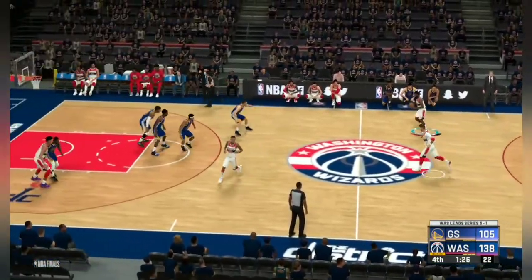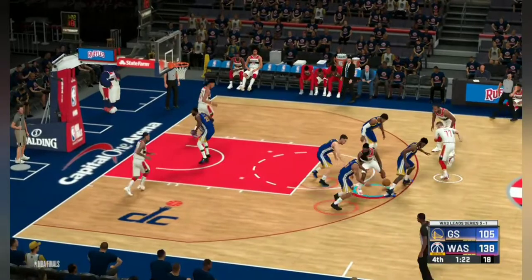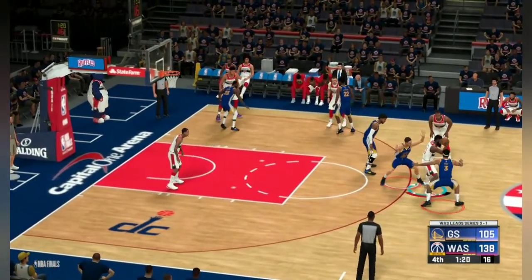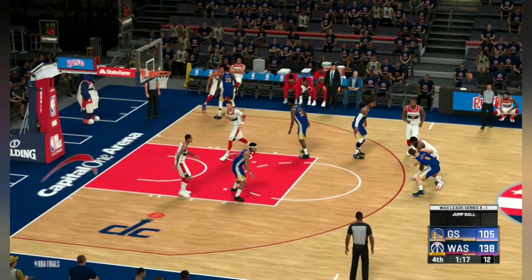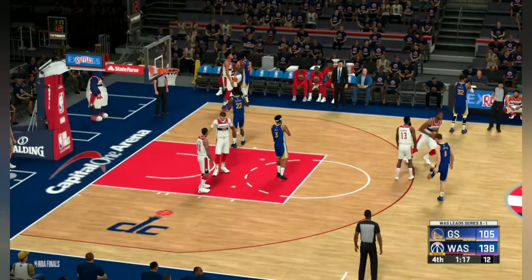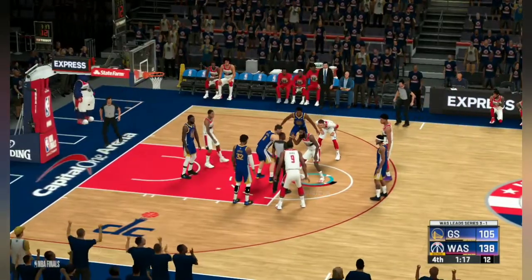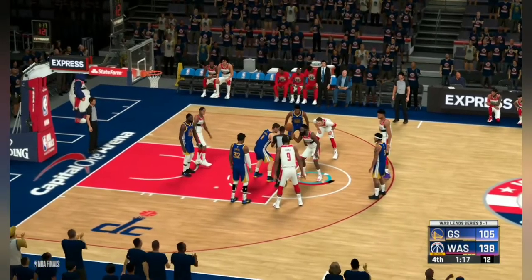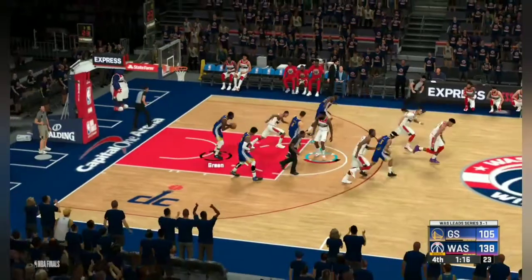There's still about 1.5 minutes left. So let's get one or two more possessions, and after that I'll move on. James Harden is double teamed by Klay Thompson and Bradley Beal, and we have got a jump ball here. Let's see if we can win the jump ball. No, we don't.